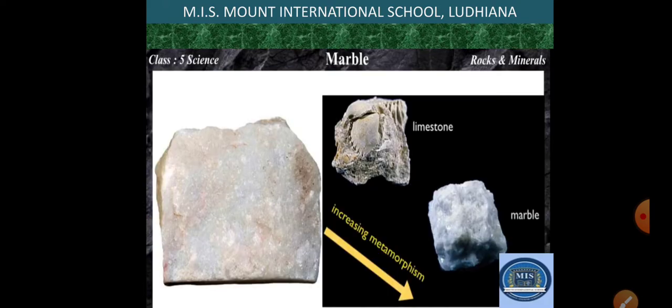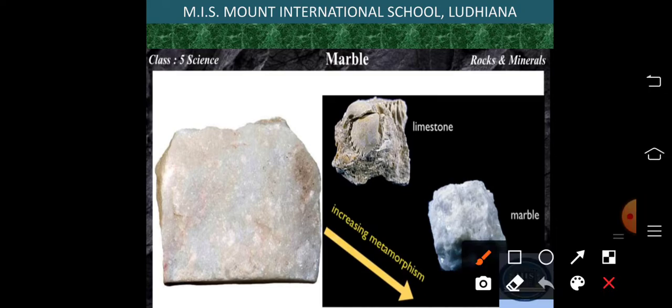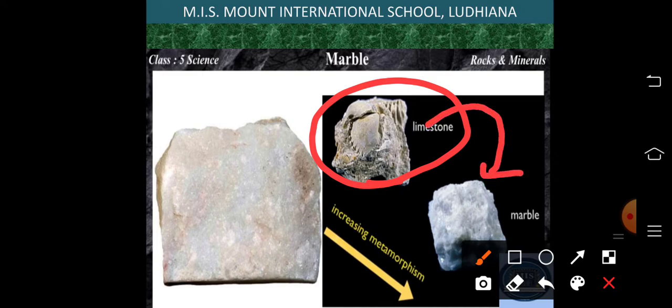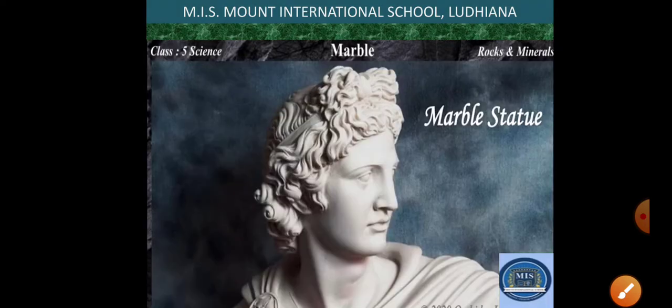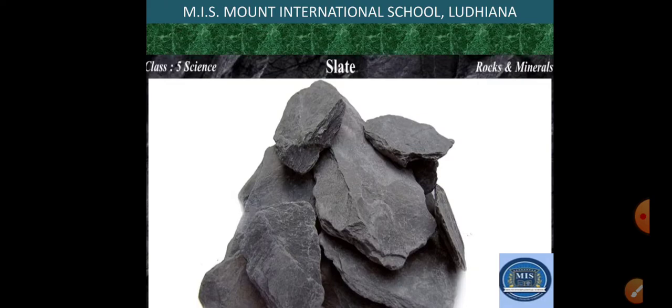Okay, marble. Marble is a metamorphic rock which is formed by the metamorphism of limestone. We have done that limestone is a type of sedimentary rock. So this limestone gets converted to marble by metamorphism. Marble is used in a variety of things, like statues and flooring. It is used widely around us.